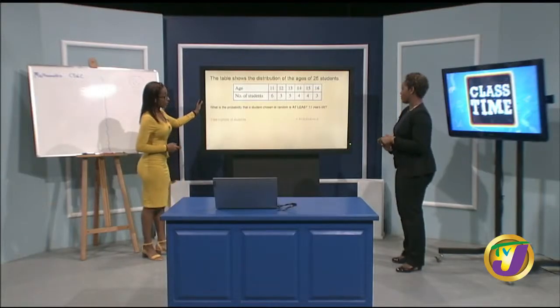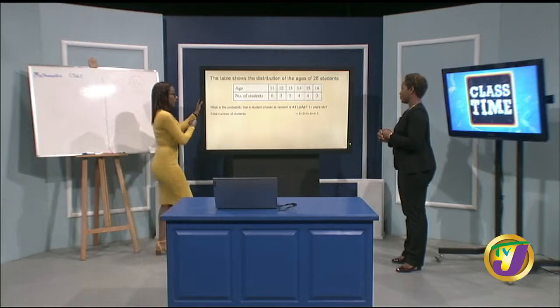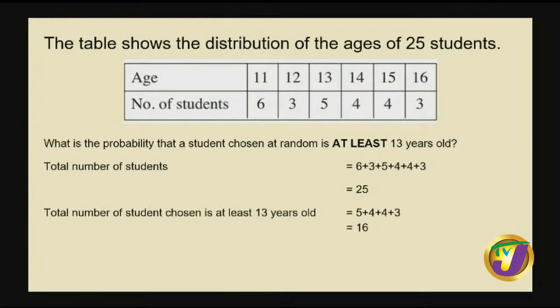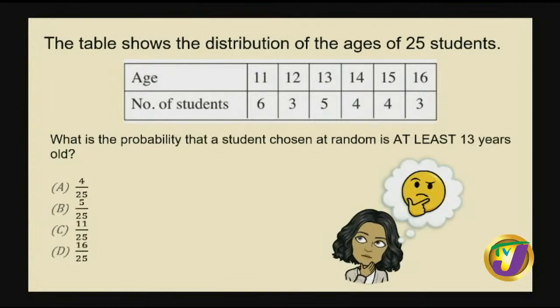Good job. For those who would have missed it, if we did not pay attention to how many students we were given, it's 25. So you could have gone and added, but they had already given you the total. And you rightly did: at least 13 years old is 16 students. Our probability here is 16 out of 25, and our answer is D. There you go. And 16 over 25 is less than 1. Yes, it is definitely less than 1.